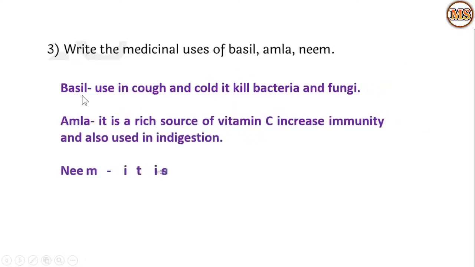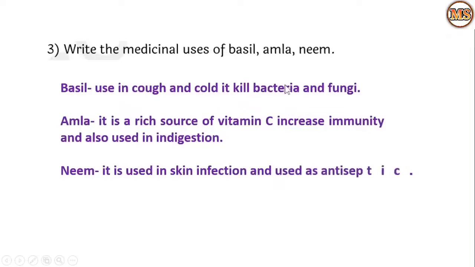First one, basil, used in cough and cold, it kills bacteria and fungi. Second one is the amla, ज्याला आपण आवळा म्हणतो मराठीमध्ये. It is a rich source of vitamin C. It increases immunity and is also used in indigestion. And third one is the neem plant. It is used in skin infection and used as an antiseptic.